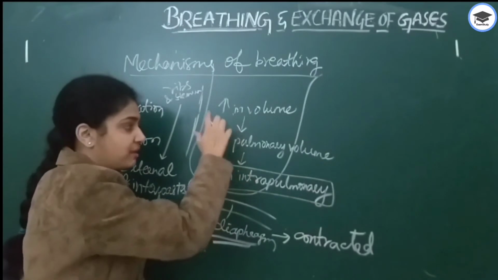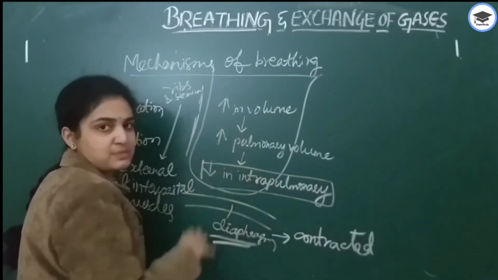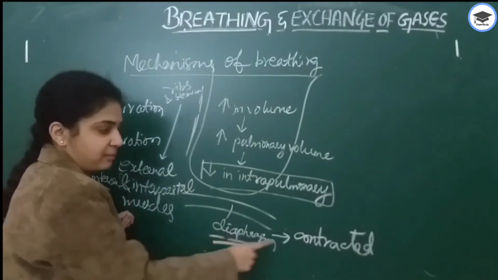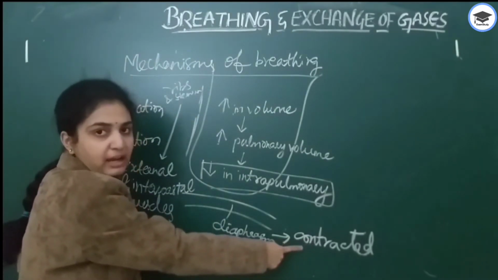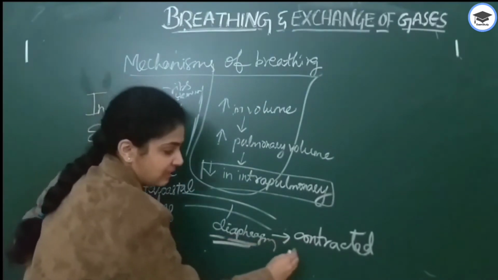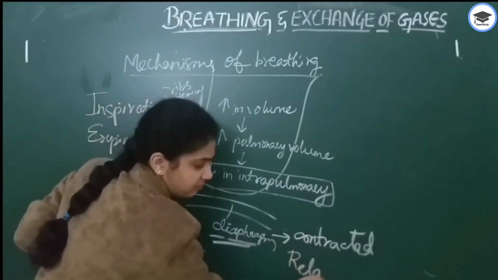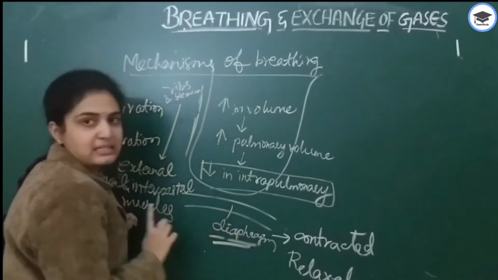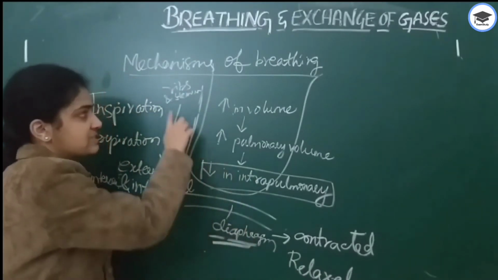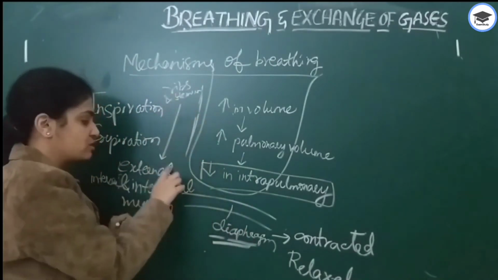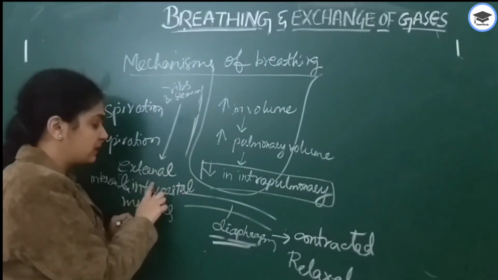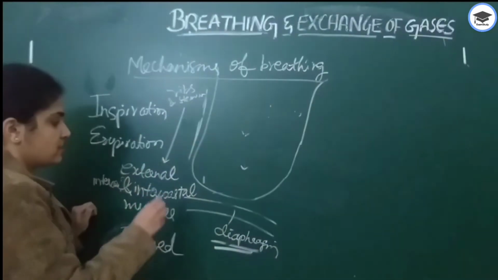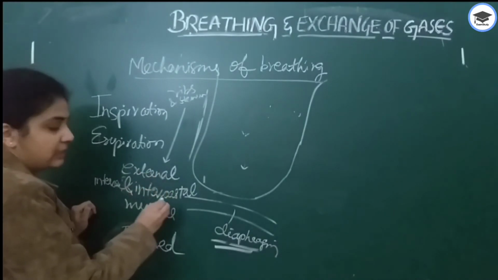Next, in the same way, we will deal with expiration. For expiration, the diaphragm, instead of contracting, gets relaxed. The ribs and sternum are also relaxed, along with the external and internal intercostal muscles.